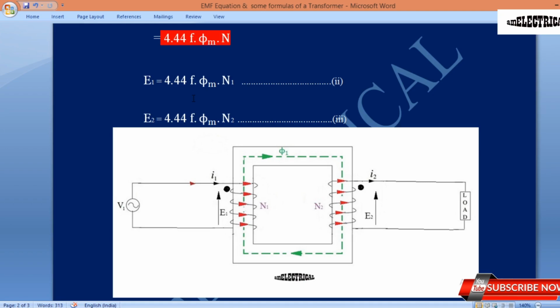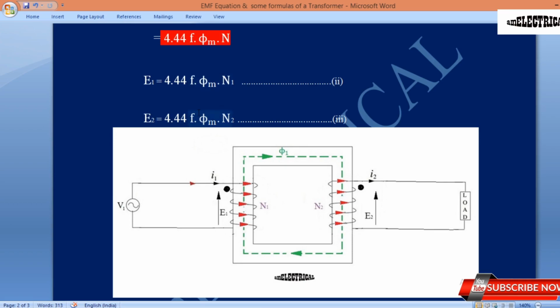Again, the secondary winding induced EMF E2 will also be 4.44 f phi m multiplied by n2. The middle part is not changing, because 4.44 is a constant value, it will never change. And the frequency f is fixed in India, it is 50 Hz.